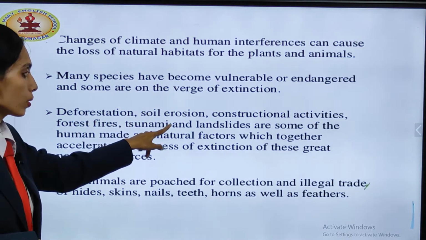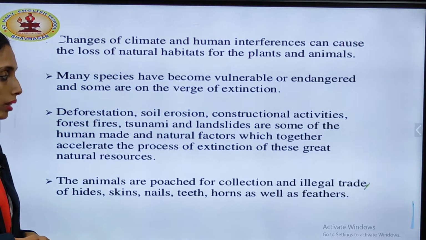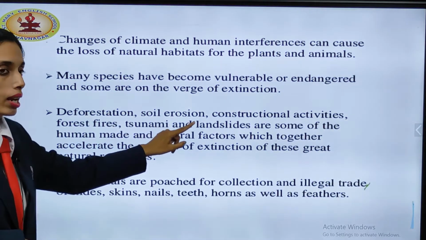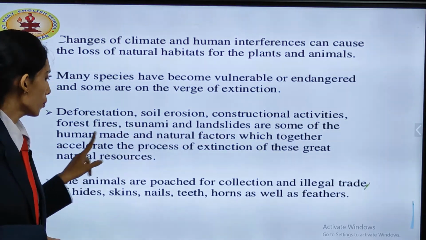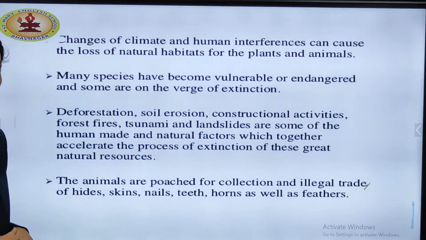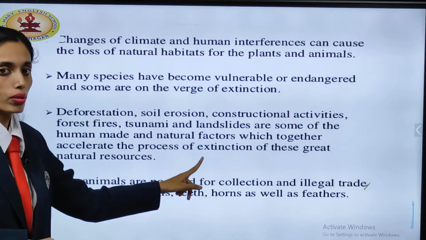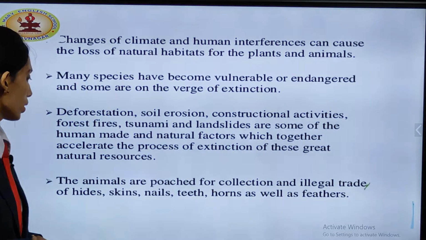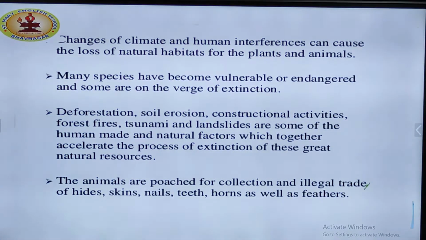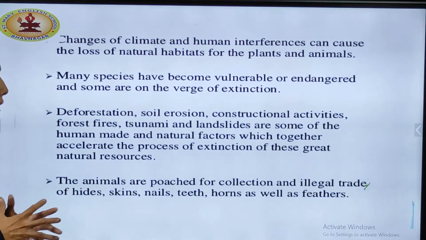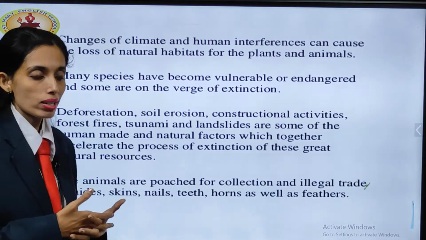Deforestation, soil erosion, constructional activities, forest fire, tsunami, landslides are some of the human-made and natural factors which together accelerate the process of extinction of these great natural resources. So, just now we talked about animals getting endangered or extinct.